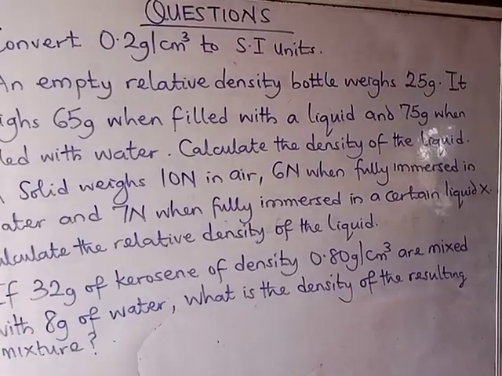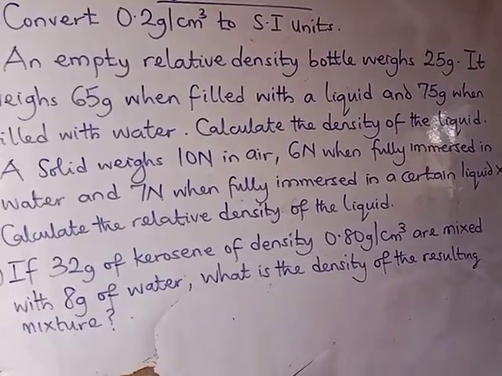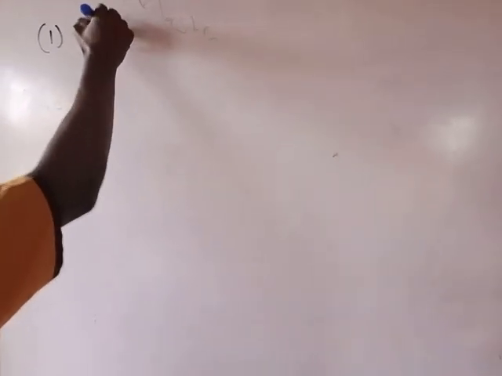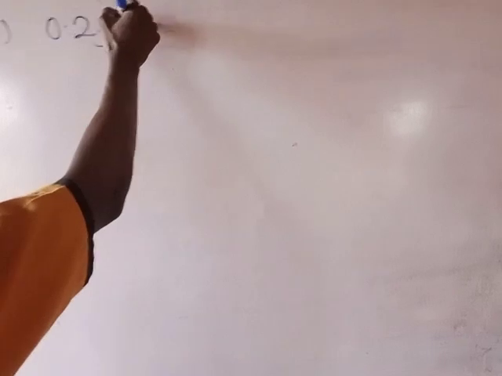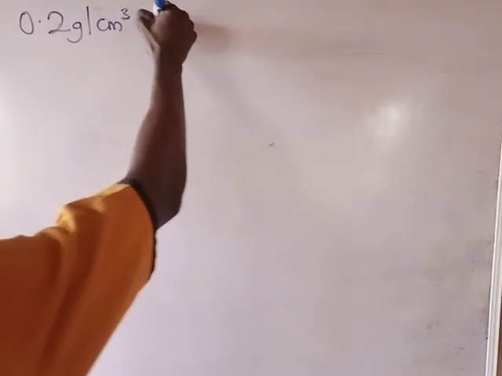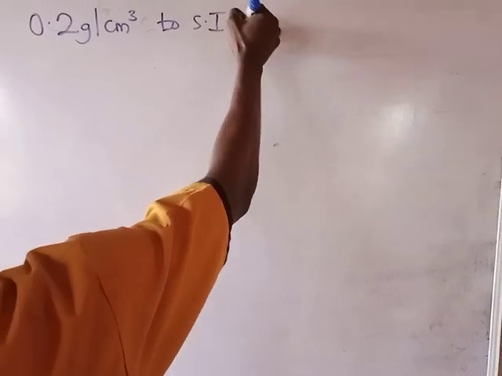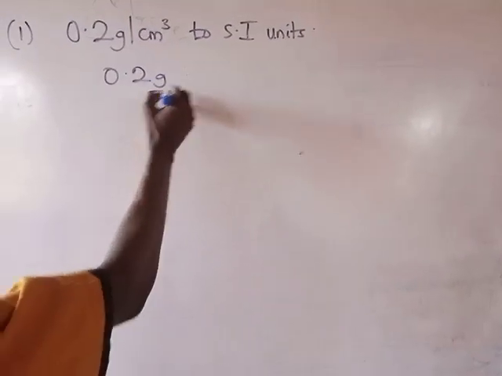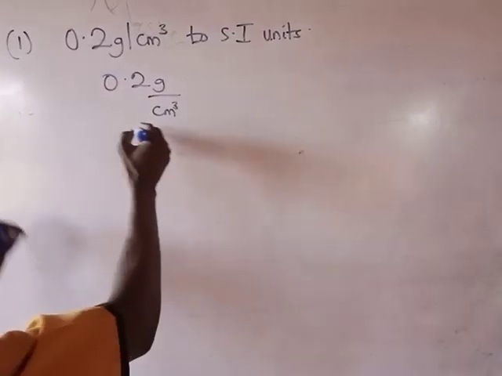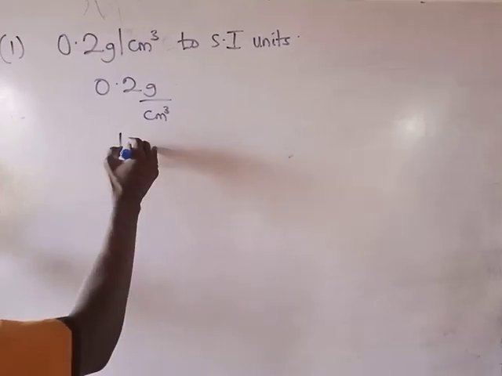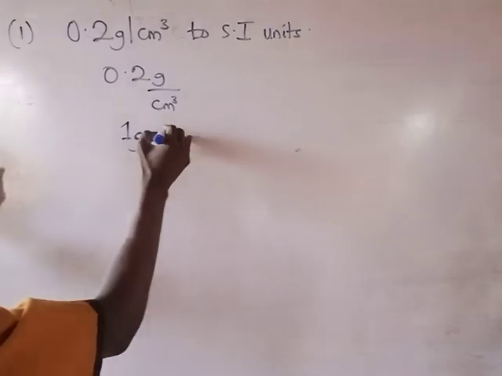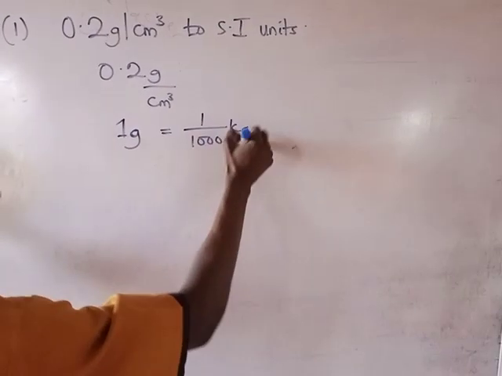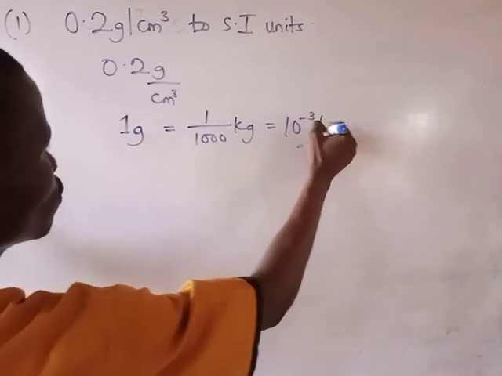So quickly, let's consider this together now. The first one: we have to convert 0.2 gram per cm cube to SI units. So how do we do that? That's 0.2 gram over cm cube, and we know that 1 gram is 1 over 1000 kilogram, that's 10 raised to power minus 3 kilogram.